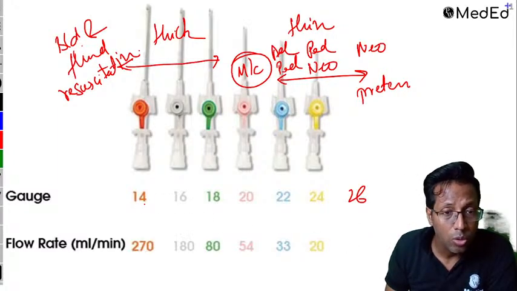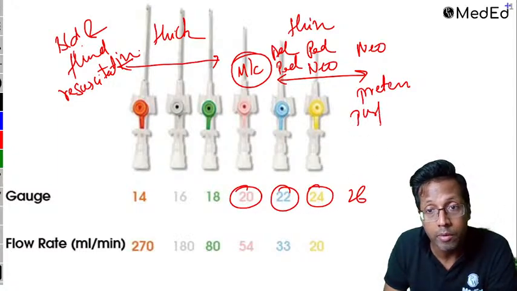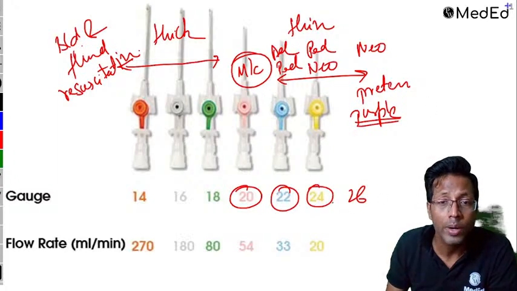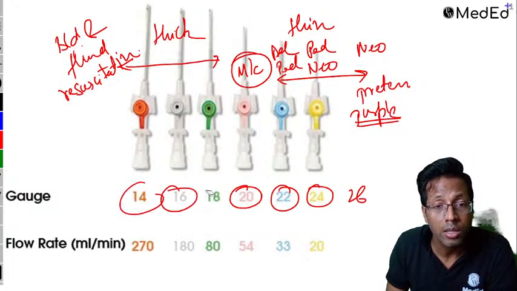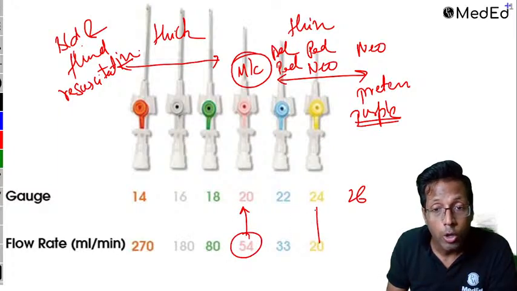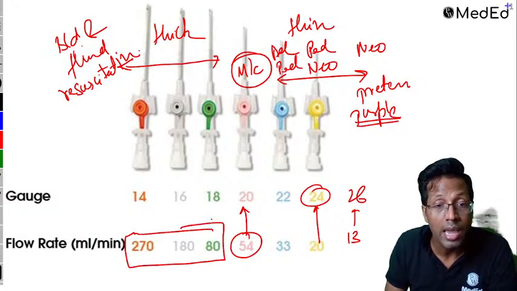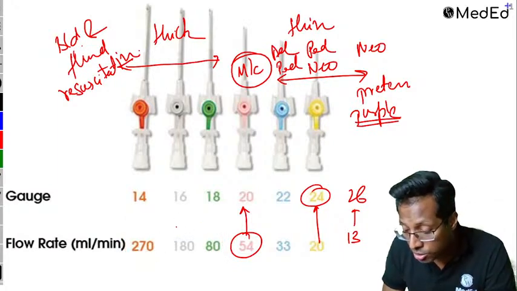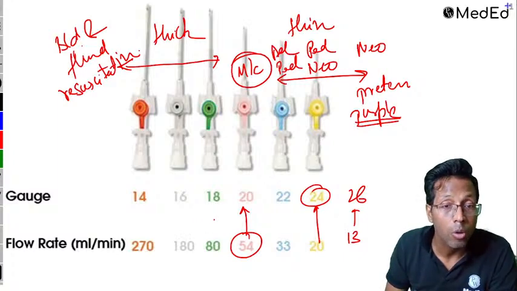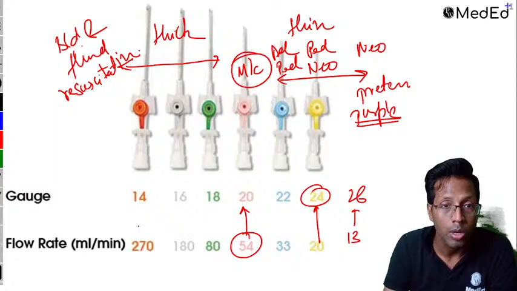So I was discussing with you the cannula numbers. The pink one is 20, blue is 22, yellow is 24, and the purple, which I've not put over here, is 26. 18, 16 and 14 are the thick ones. The flow rates are basically 54 for the pink one, 20. Remember 24 and 20 over here. 13 to 15 is for 26, and the remaining are the high flow rates, in ml per minute. Sometimes they have asked you about the ml per minute also. So just be careful, you're supposed to know it when we're discussing the IV cannula.